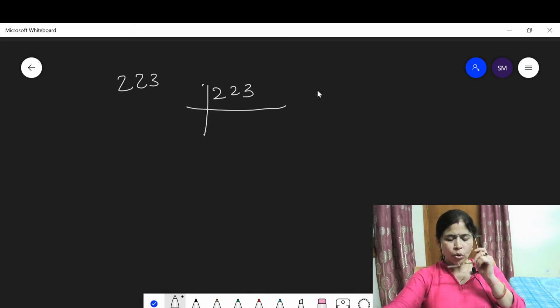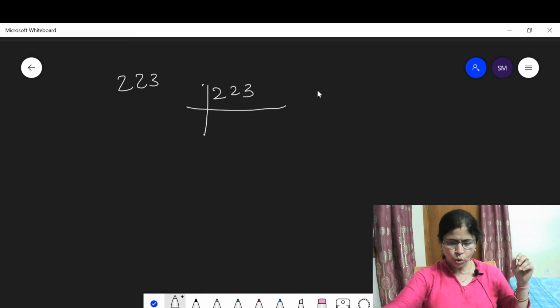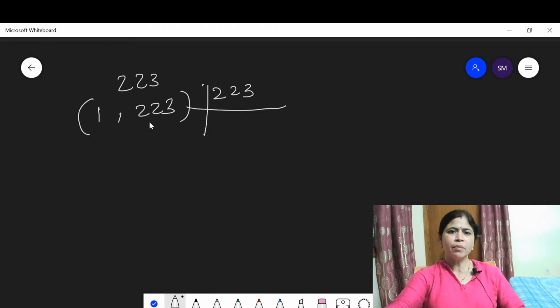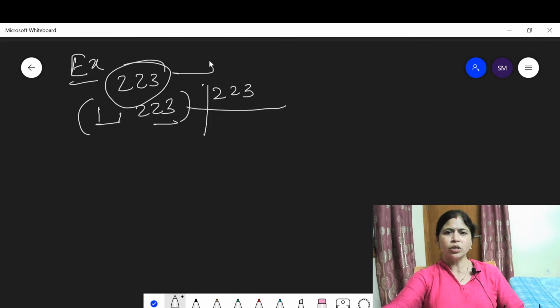No. Then 223 cannot be divided by any number. Then the factors of 223 are 1 and 223 itself. This shows that 223 is a prime number.